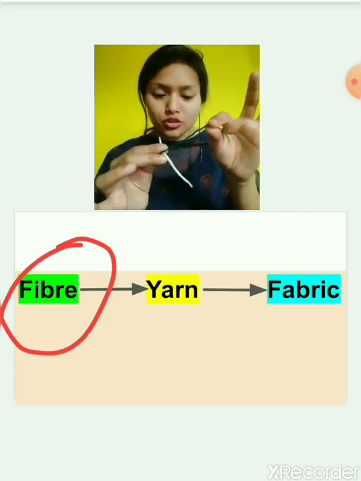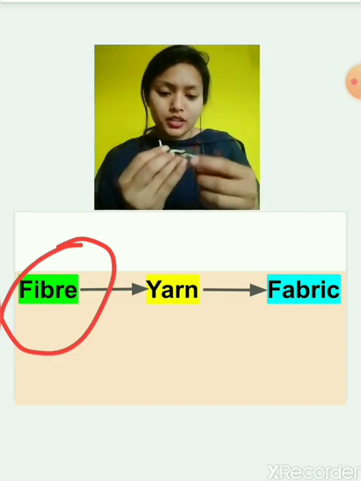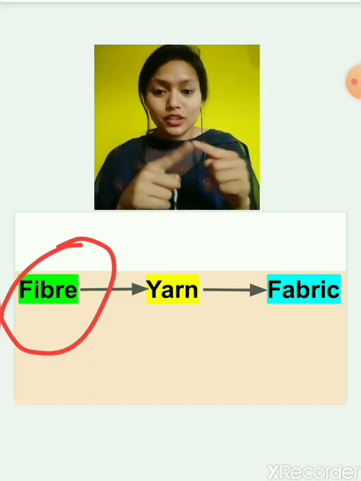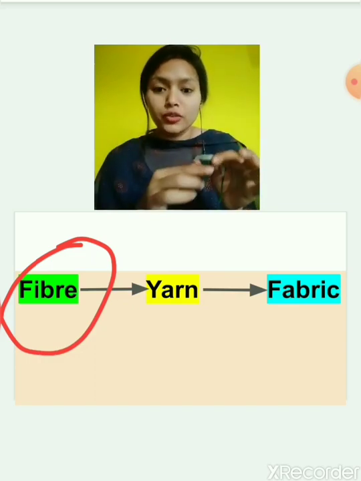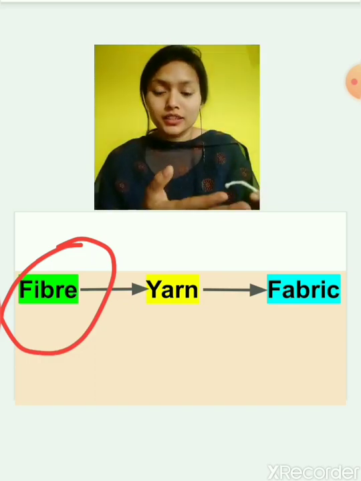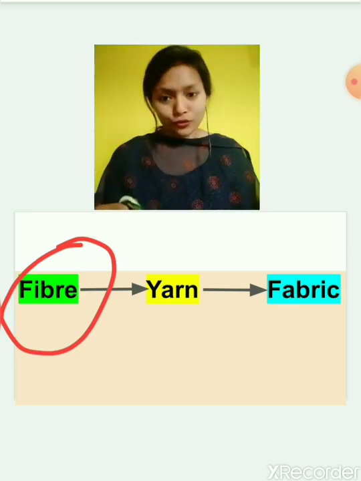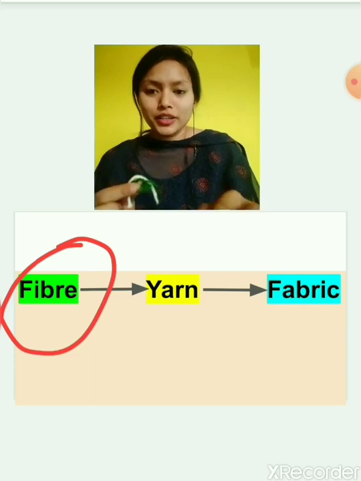If this is also cotton, if I make it like this, or sometimes our mothers also weave it, it is knitting, weaving, and so many other processes are there. Through these processes, these yarns are converted into fabric. Is it clear? Let's repeat again.